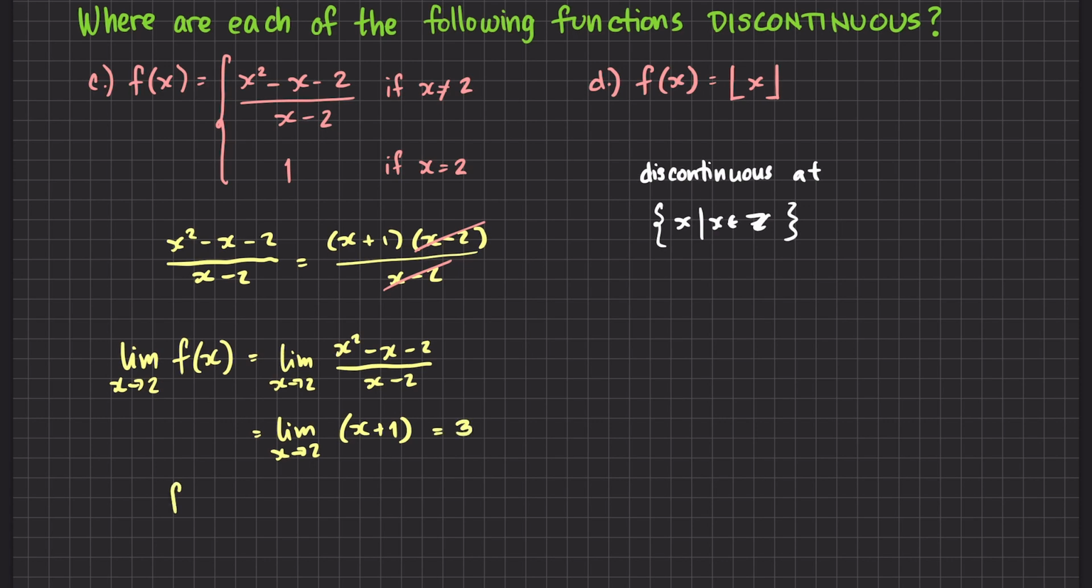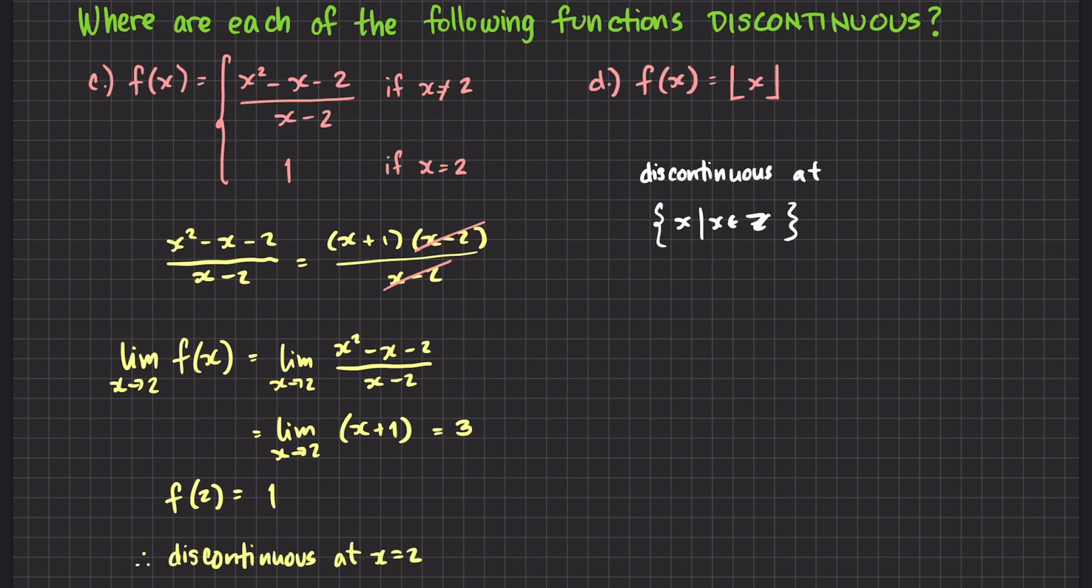Now, f of 2, according to our definition, is equal to 1. So, the limit as x approaches 2 is not equal to the function evaluated at 2. 3 is not equal to 1. So, we still have a discontinuity at x equals 2.